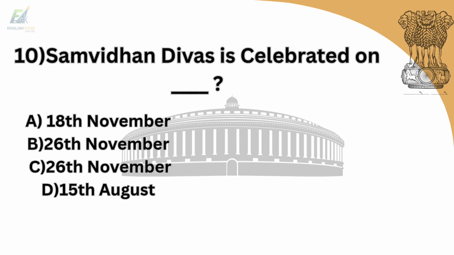10th question is, Samvidhan Divas is celebrated on. Option A is the 18th of November. Option B is the 26th of November. Option C is the 26th of November. Option D is the 15th of August. And answer is option C, the 26th of November.